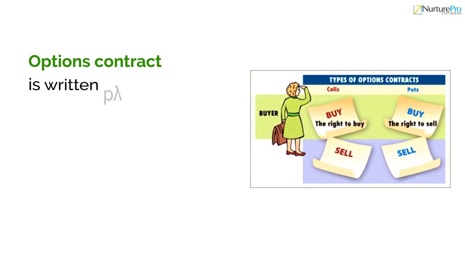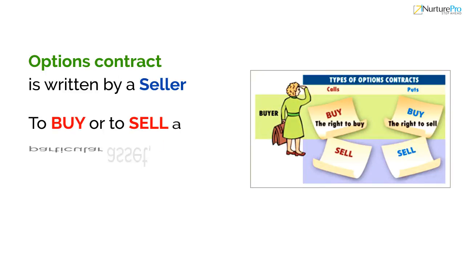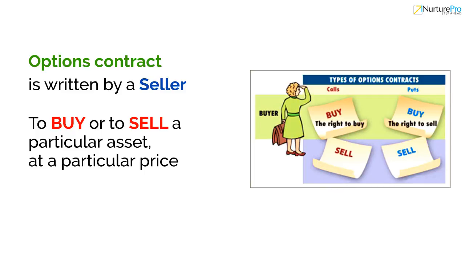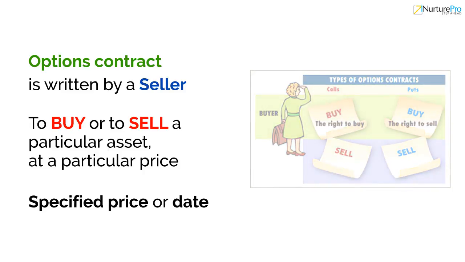Options contract is a contract written by a seller that gives the buyer of the contract the right to buy or to sell a particular asset at a particular price in future. At the same time, it is not an obligation on the party to buy or sell. The contract offers the buyer the right to buy, not the obligation to buy at the specified price or day.